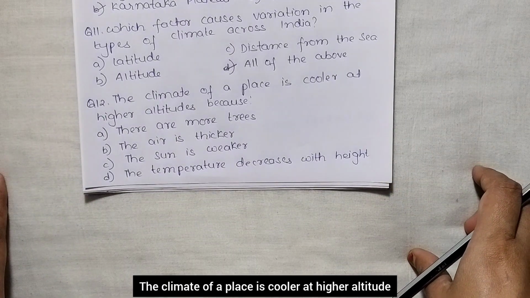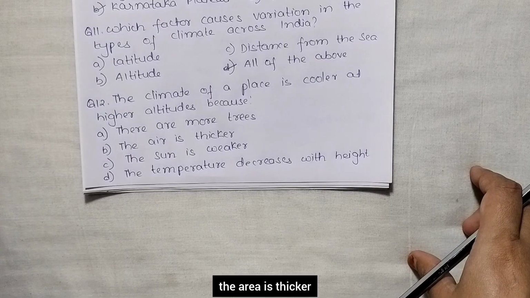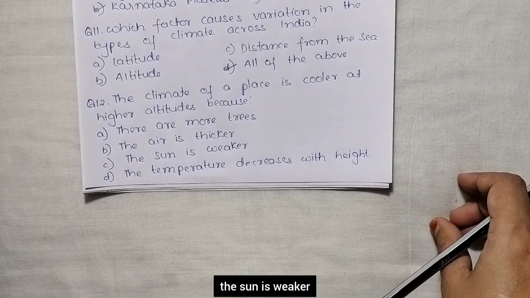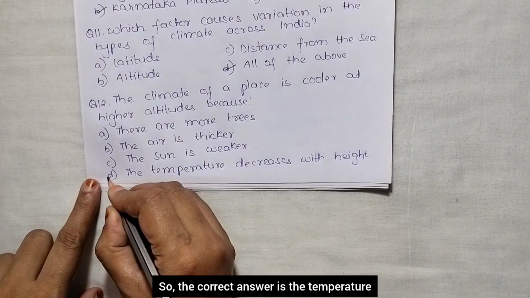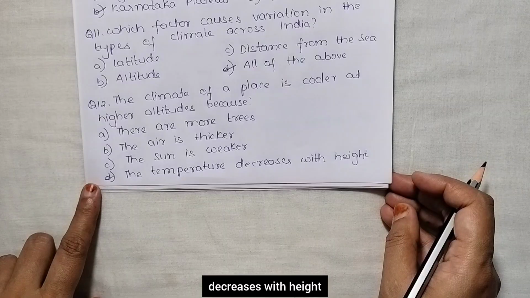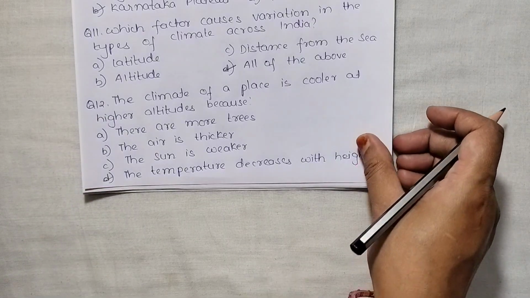Next, the climate of a place is cooler at higher altitude because, and the options are there are more trees, the air is thicker, the sun is weaker, the temperature decreases with height. So the correct answer is the temperature decreases with height. That's why the climate of a place is cooler at higher altitude. Okay.